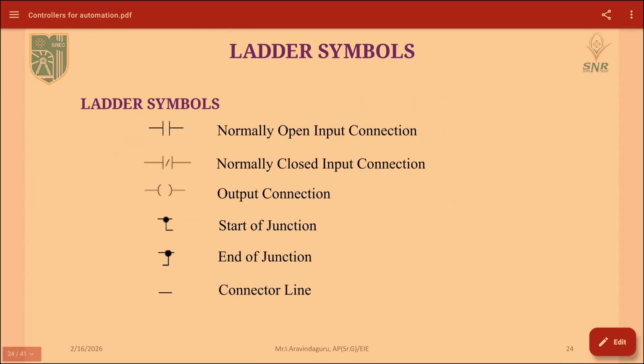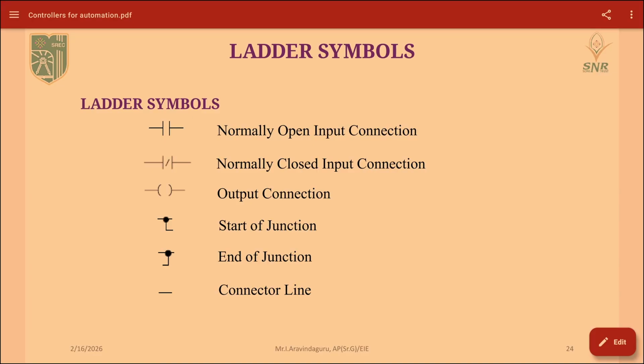I will show you the demo over here, and these are the ladder symbols we are using. The first two are the inputs, the third one will be your output symbol. First one is a normally open input connection, second one is a normally closed input connection, third one is your output connection.